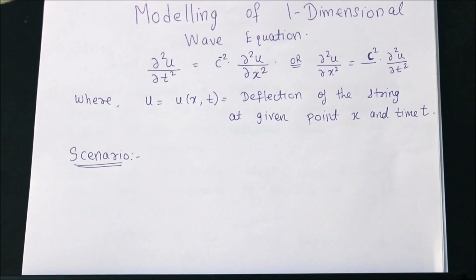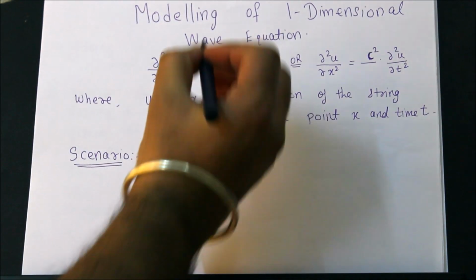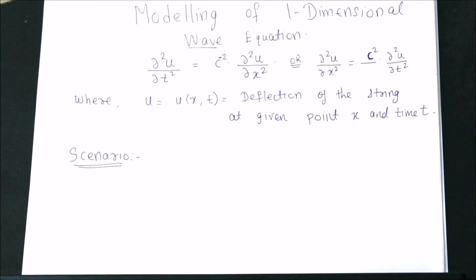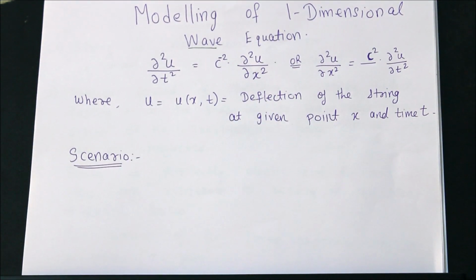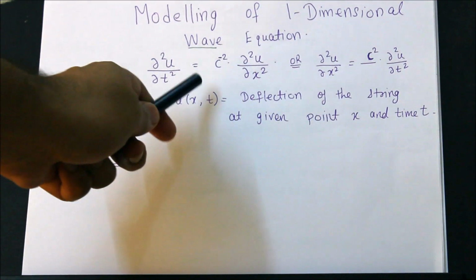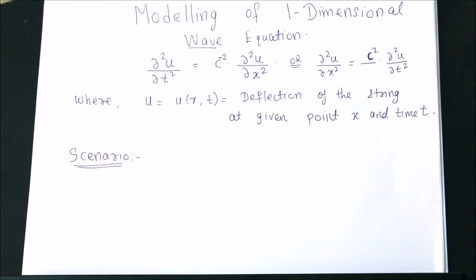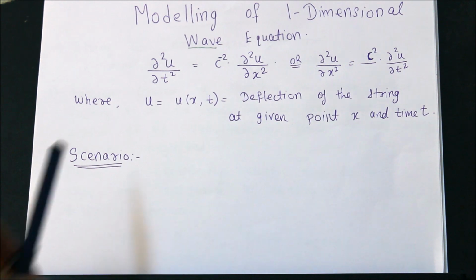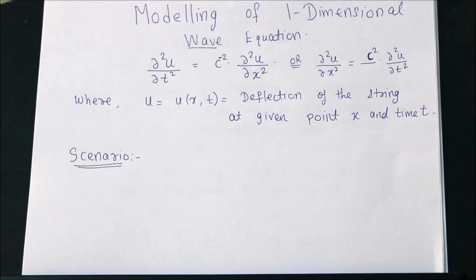Hello everyone. Today we are going to discuss the modeling of the one-dimensional wave equation, and it is given by ∂²u/∂t² = (1/c²) ∂²u/∂x², where u is a dependent variable depending on x and t, and it represents the deflection of the string at any given point x and time t.